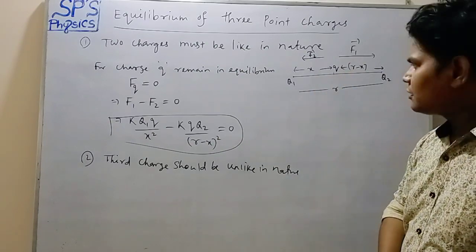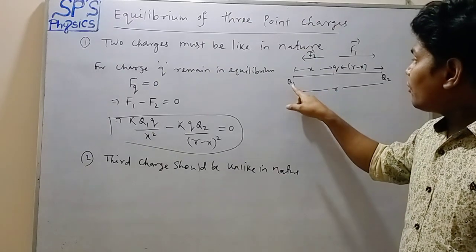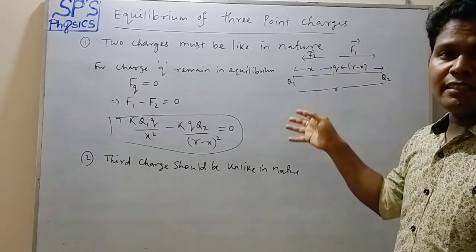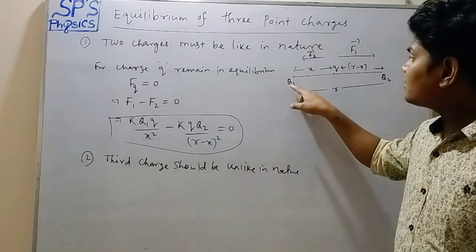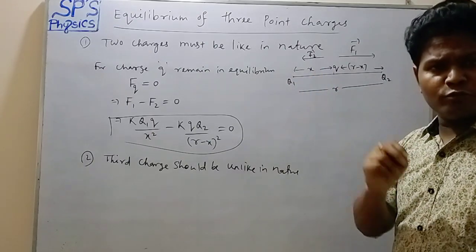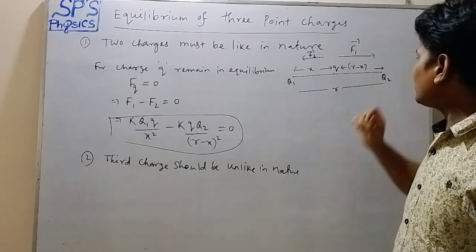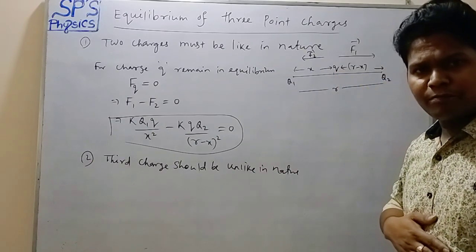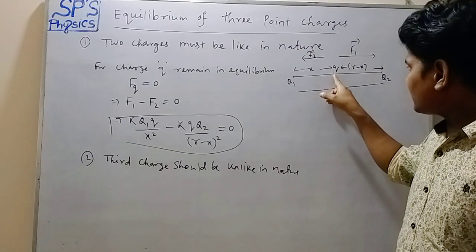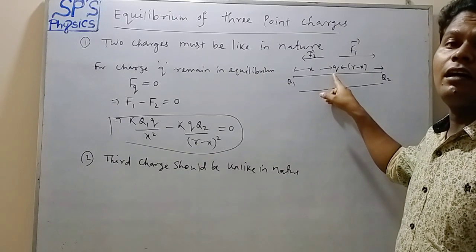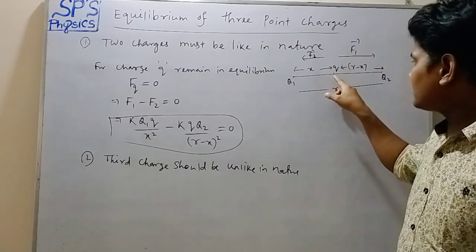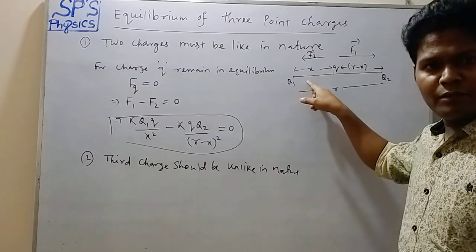0. So for charge q1, what is the net force? For charge q1, two forces are acting. One is due to charge q and another is due to charge q2. Due to charge q, if it is of opposite, unlike nature, then there is a force of attraction between them.